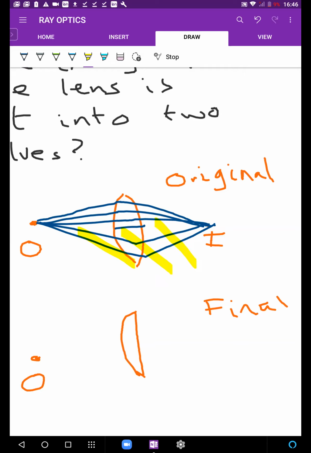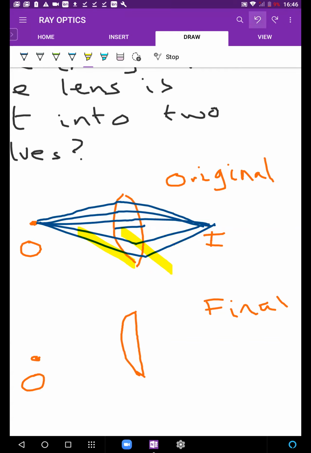It's not that the light rays are going to converge somewhere else. It's just that the image that is formed is going to be formed with these rays missing their contribution. So the image is going to be formed with fewer rays. It's going to have less brightness. You can say it's going to have 50% brightness. Got the idea?